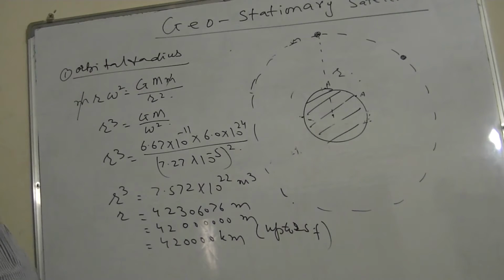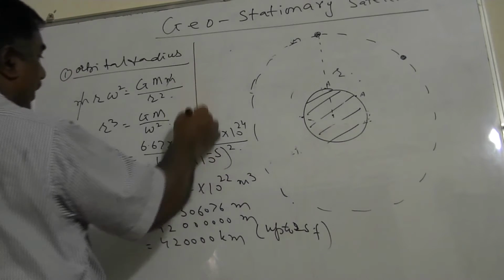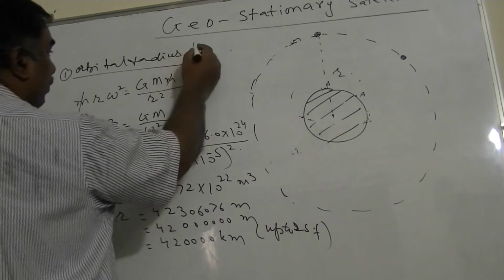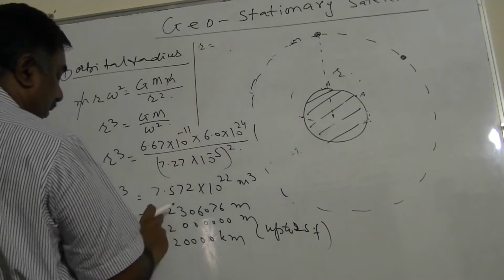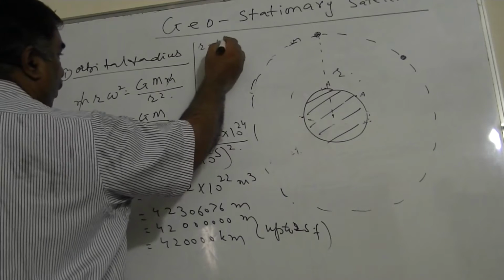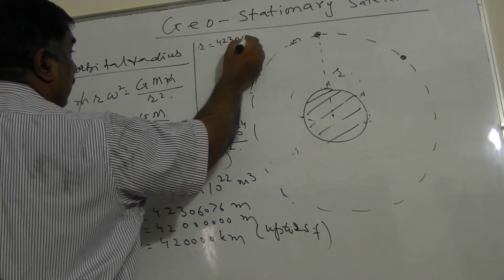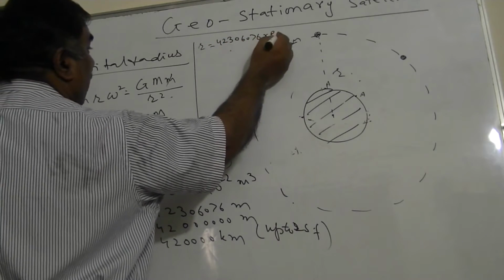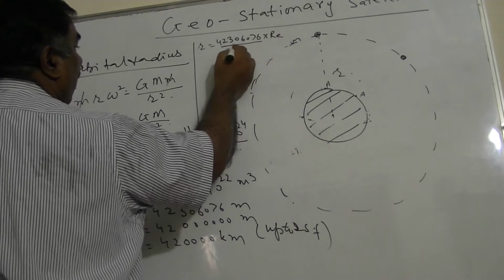Sometimes examiners ask you to give this orbital radius in the form of RE, the radius of the Earth. If they ask for that, you can calculate this way. R is equal to 42306.76 multiplied by RE and divided by RE.